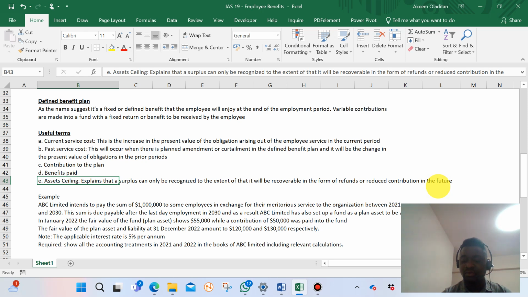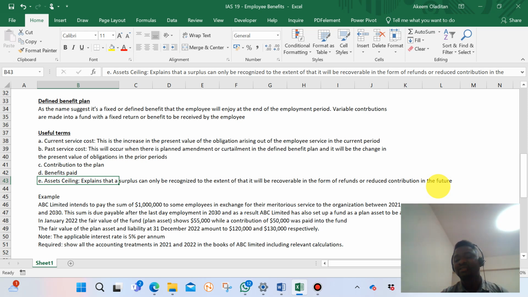So let's assume we were supposed to contribute maybe $300,000 over a period of time, and at a point in time it is expected that, okay, when we do this monthly contribution that we want, or annual contribution, it should go above that value of 300,000. So there is an expected form of refund. So as a result of that, that refund, or we need to find a way to reduce our contribution so that we can arrive at that $300,000.